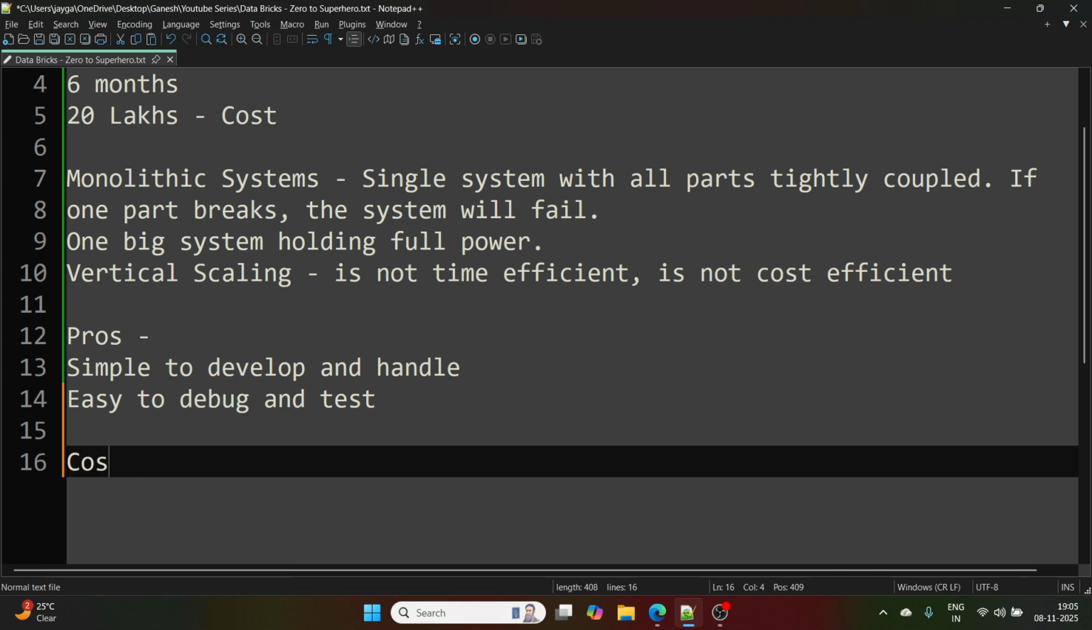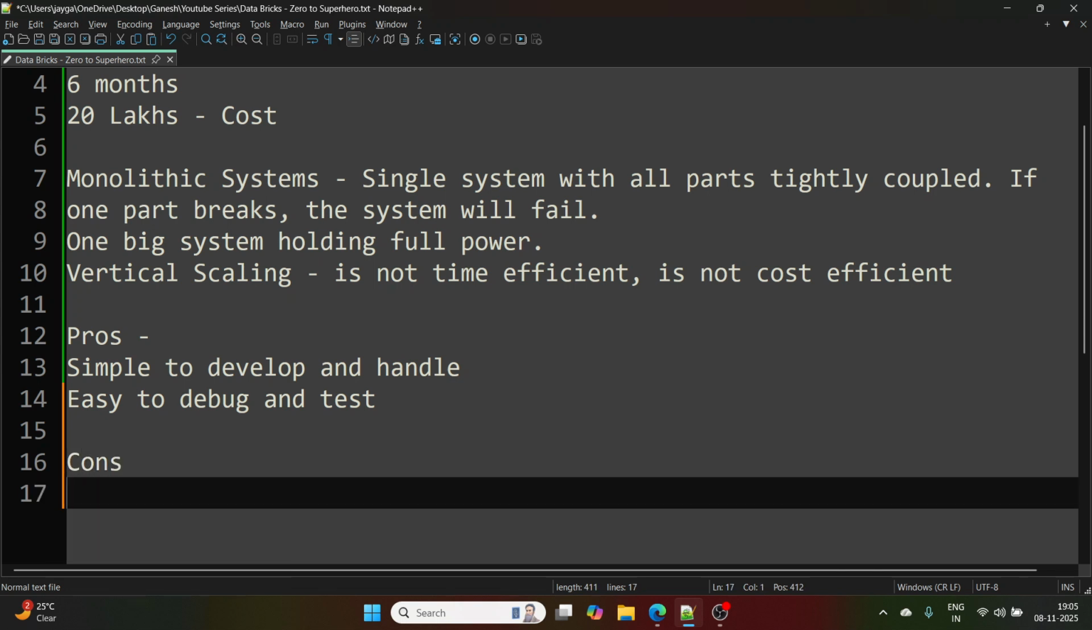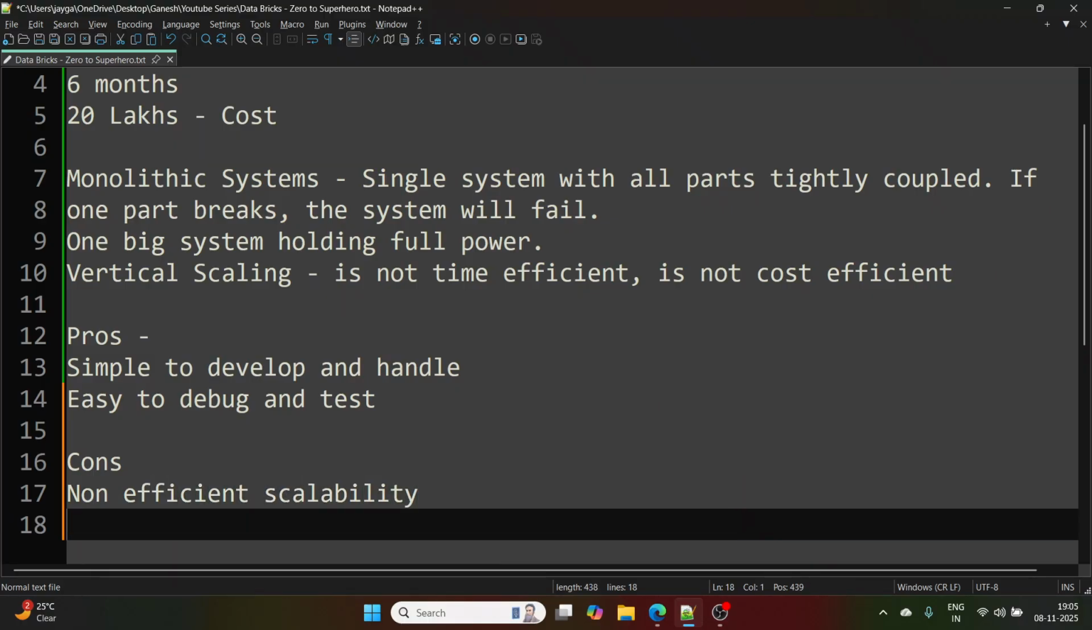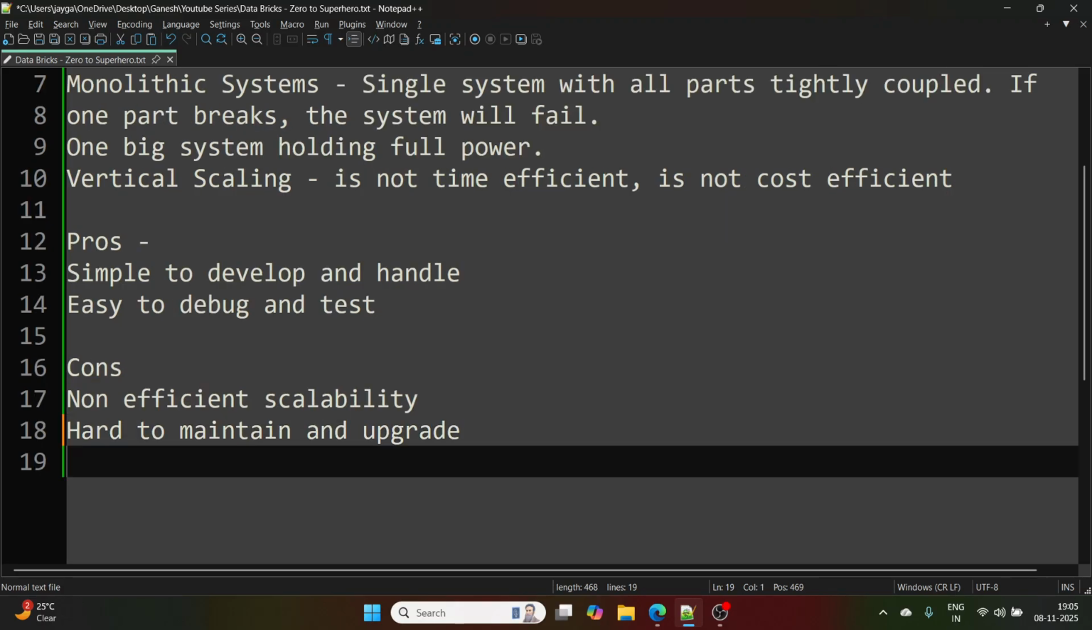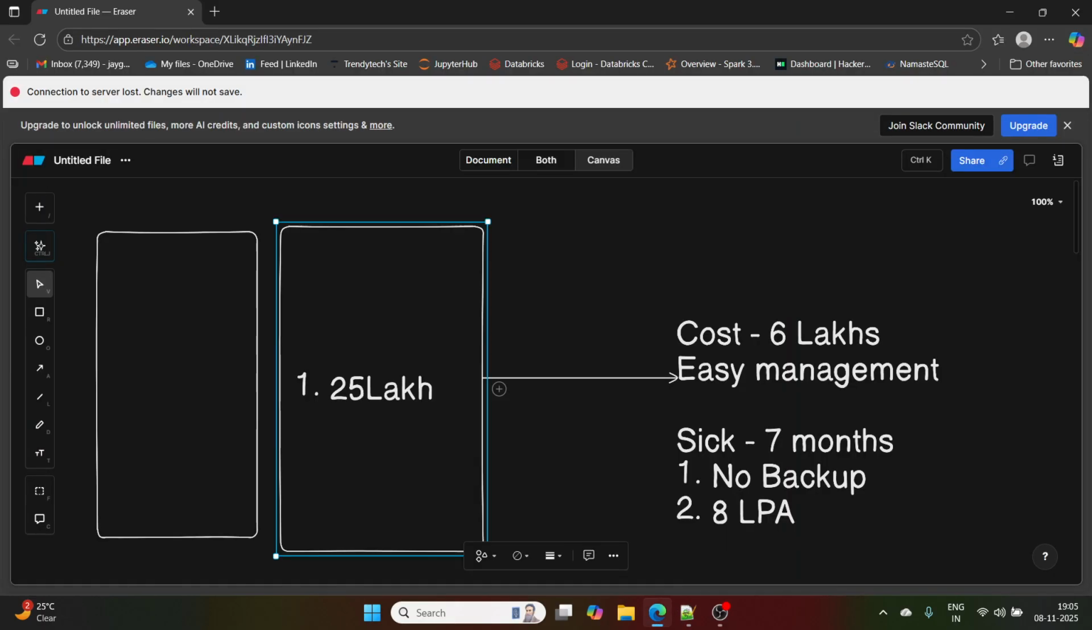And cons are, the first is non-efficient scalability, we can say, right? Non-efficient scalability, okay. Then the next one is hard to maintain and upgrade, right? Upgrade as in, I'll just give you the same example. If you want to maintain this person, you have full dependency on this person, right?